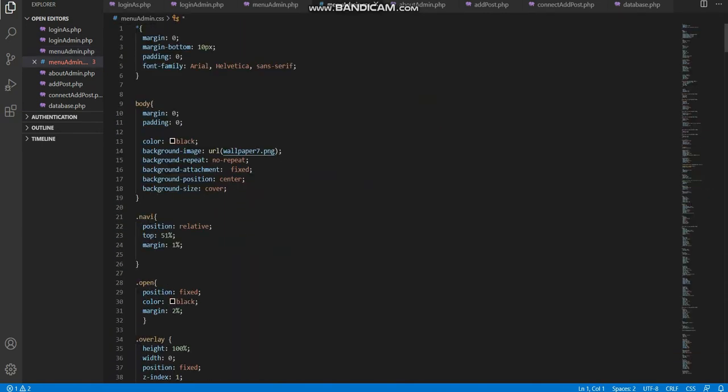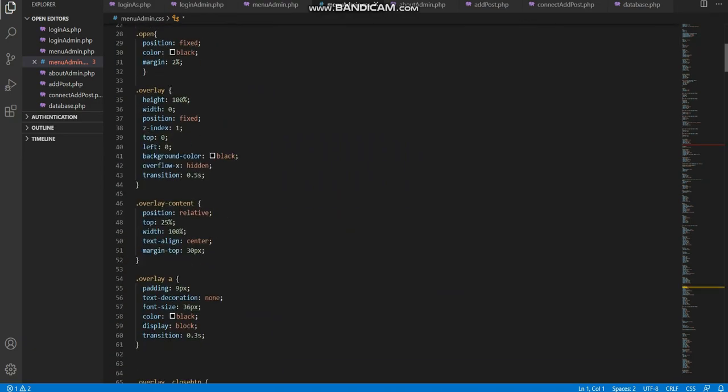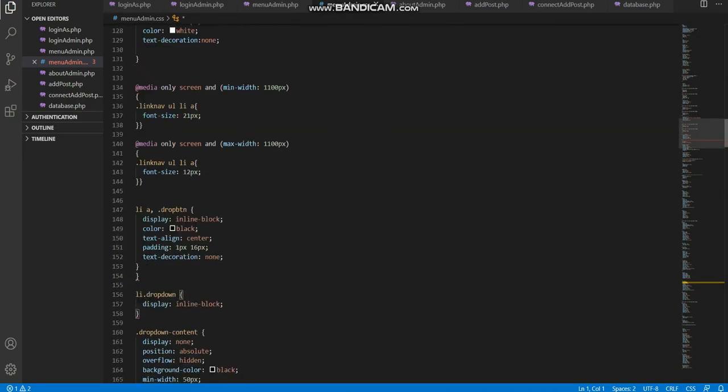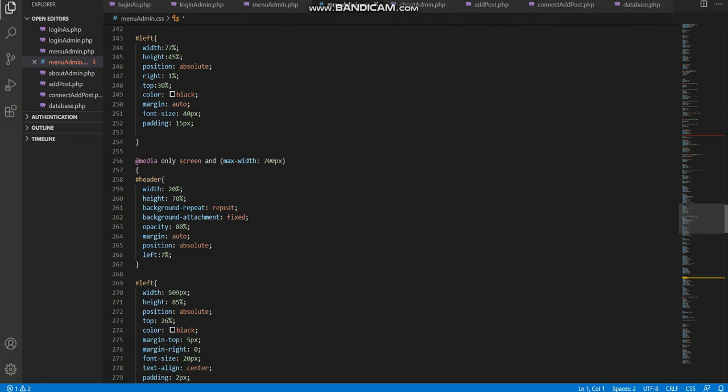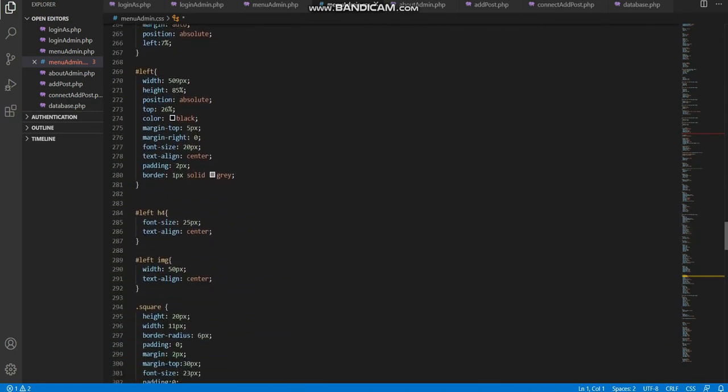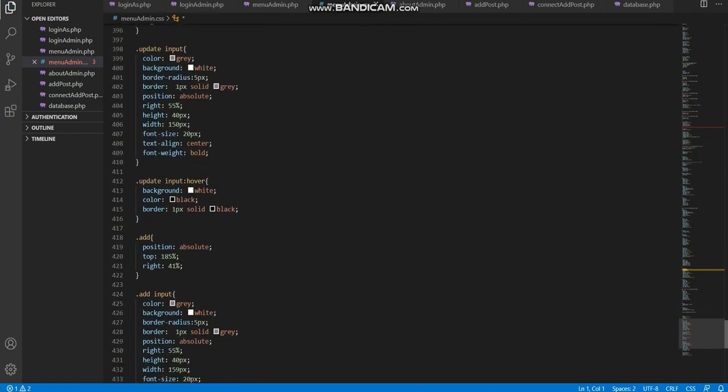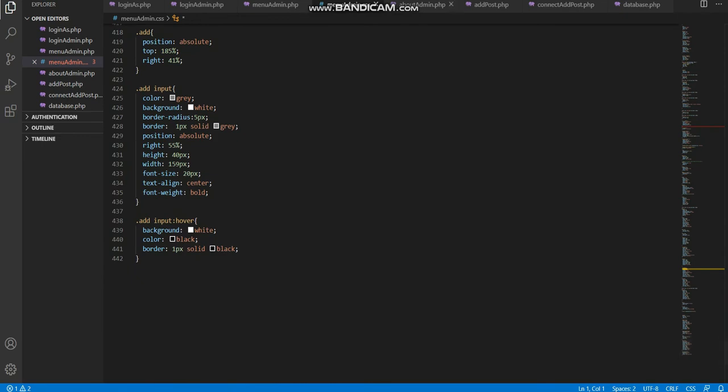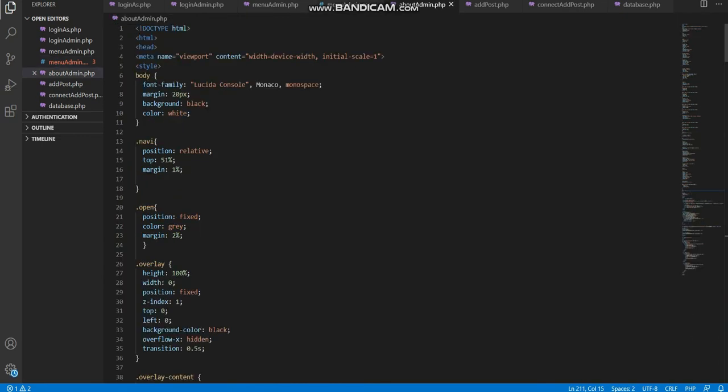Next is menu admin CSS. Next is about admin. This is for the about page.